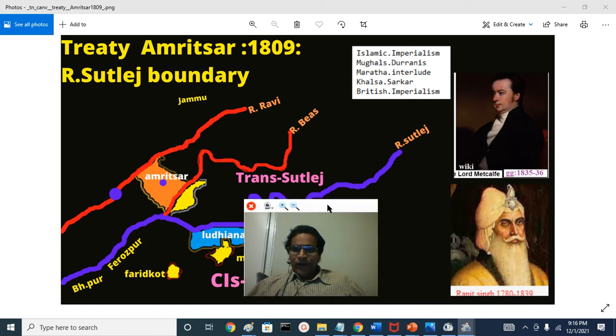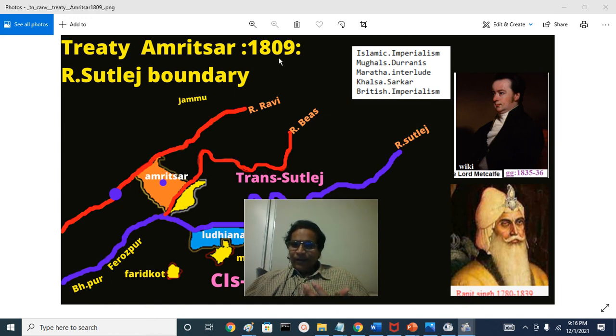The treaty was negotiated by a prominent British statesman and principal administrator, the advisor of Lord Minto, Charles Metcalfe. Metcalfe himself, after Bentinck, round about 25 years or so later, became the Governor General.